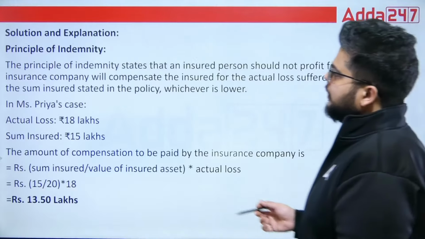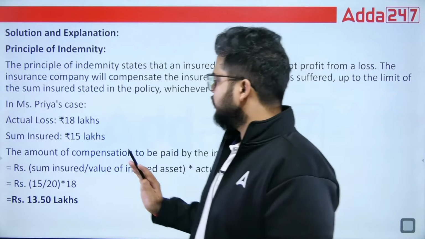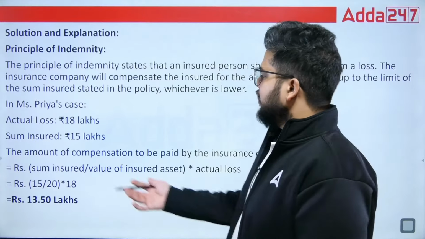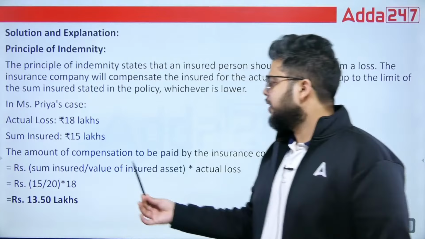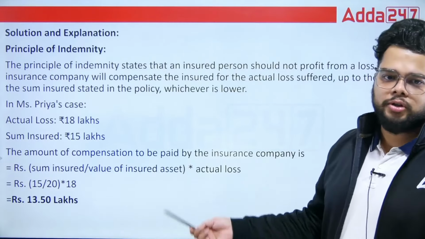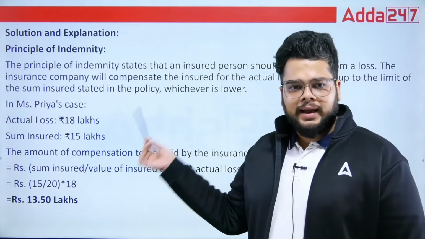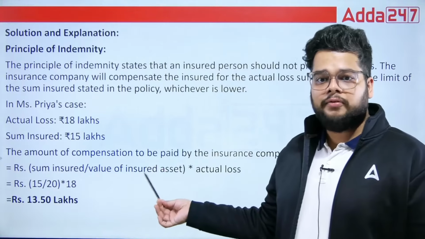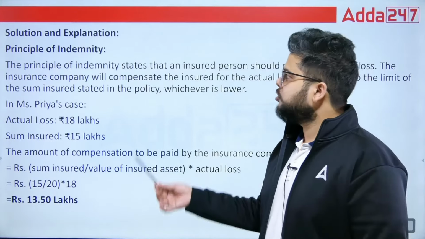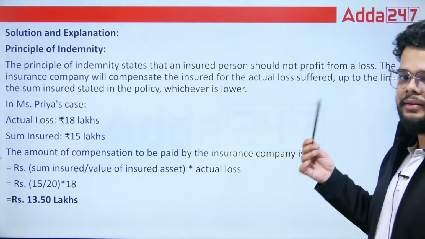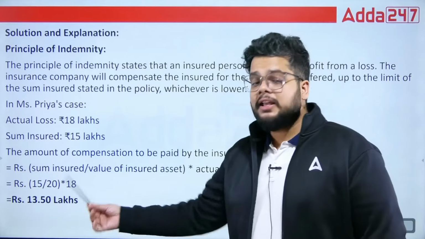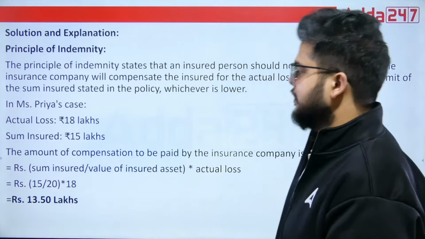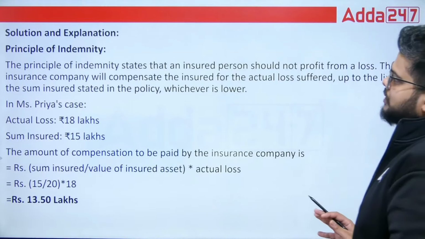How will you calculate? So actual loss 18 lakh, sum insured 15. You simply have to put it in the formula of principle of indemnity, that is sum insured divided by the value of insured asset. So the sum insured was 15 lakh here. And when we talk about the value of insured asset, the asset's value was 20 lakh because Priya purchased the boutique for 20 lakh. Multiply by the actual loss, that is 18. 13.50 will be the right answer. So such simple questions are also asked.